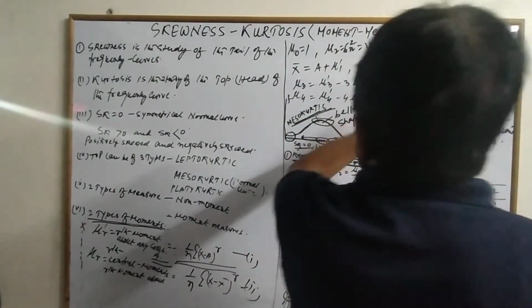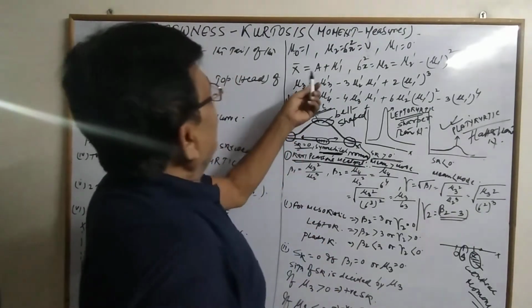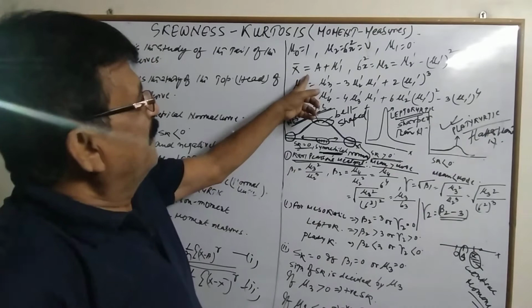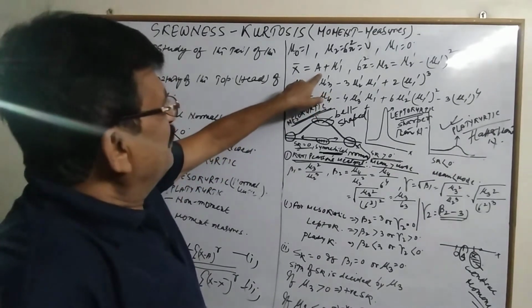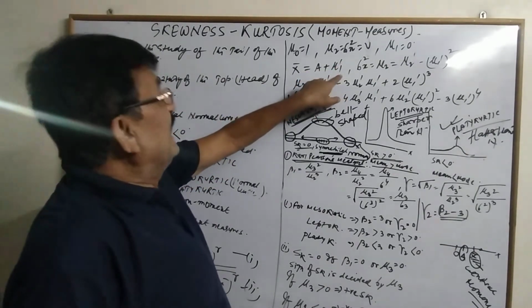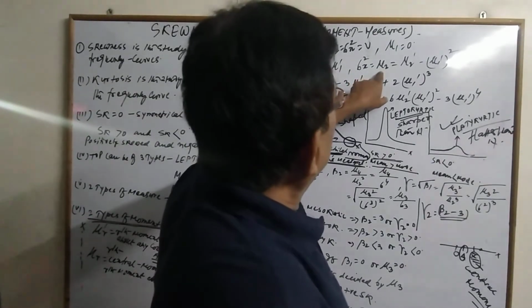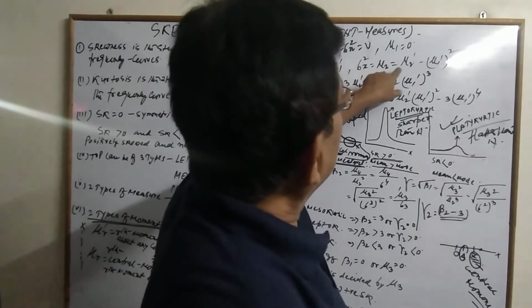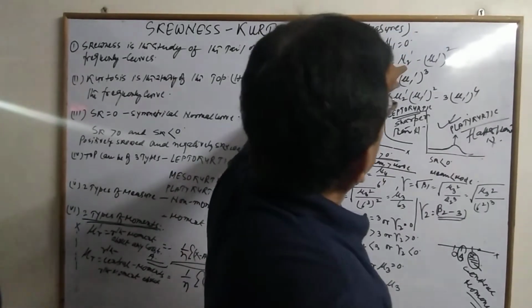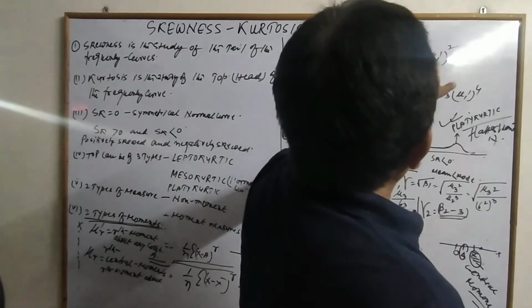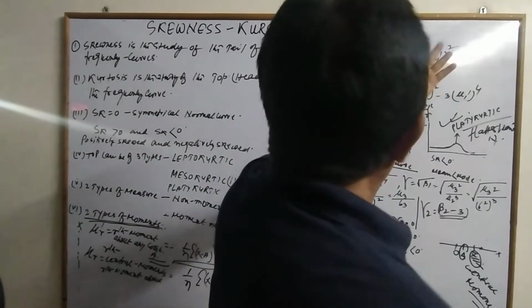So this has to be kept in mind. X bar is A plus the first moment around any constant. So this is the mean and this is the variance. That would be mu2: the second moment around any constant minus the square of the first moment around any constant. So this is the formula.